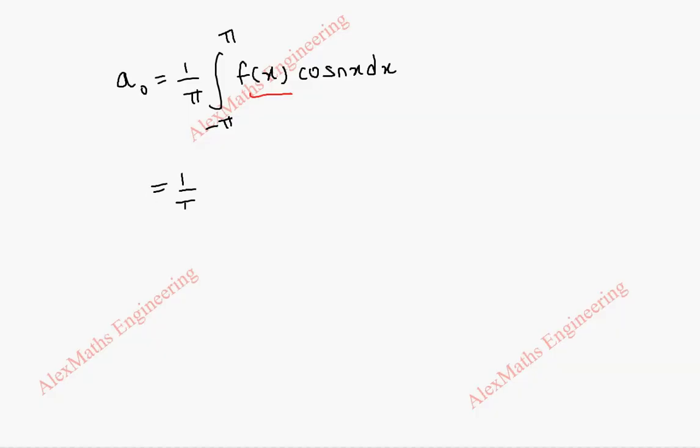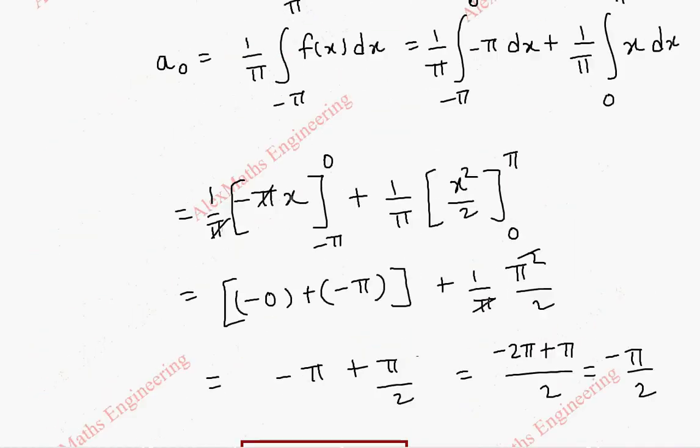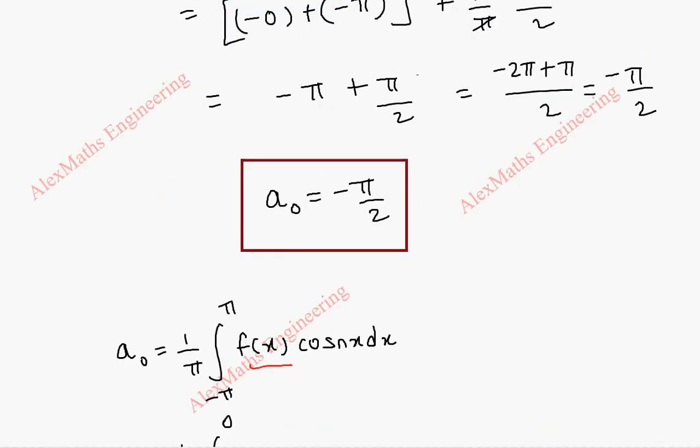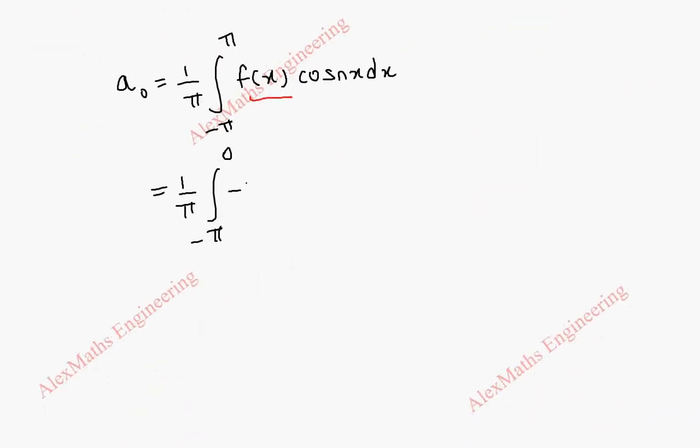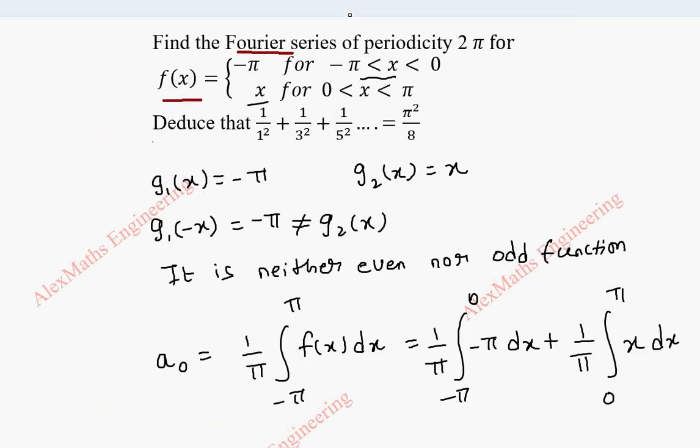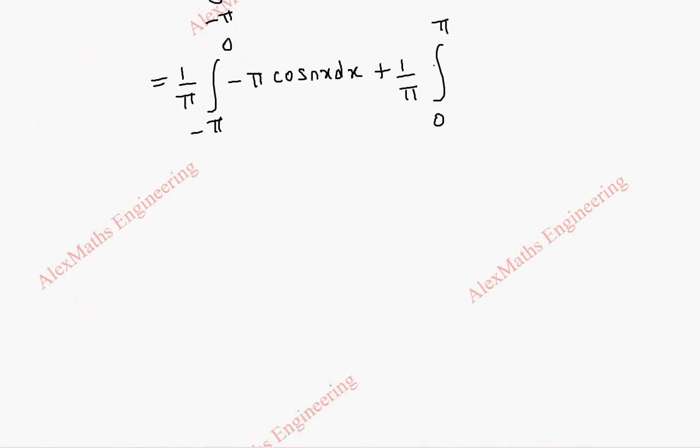One is 1 by pi integral minus pi to 0. When it is from minus pi to 0, our function is minus pi. So in place of f of x, we have to put minus pi cos nx dx. Again plus 1 by pi integral 0 to pi. When the limit is 0 to pi, our function is x. So we take x into cos nx dx.